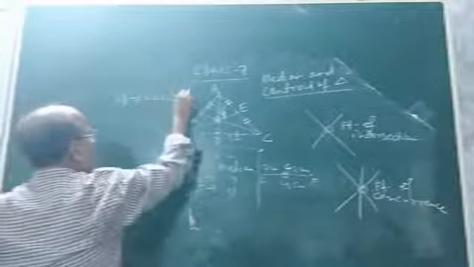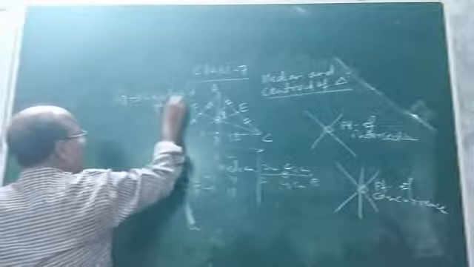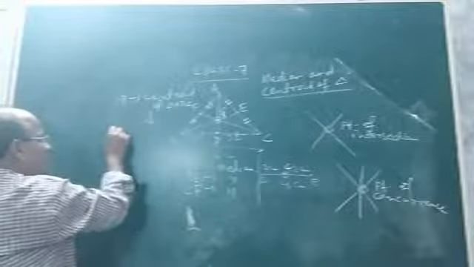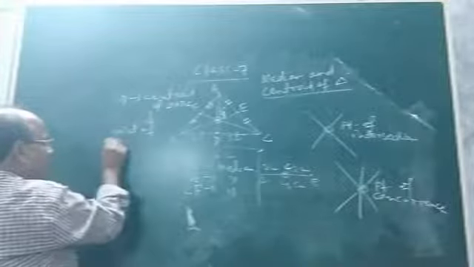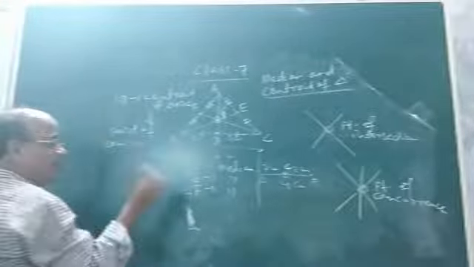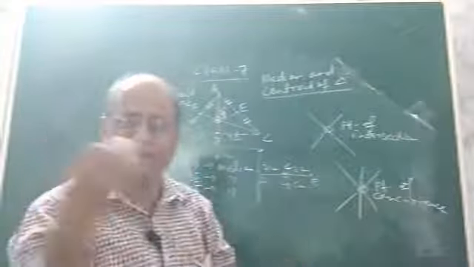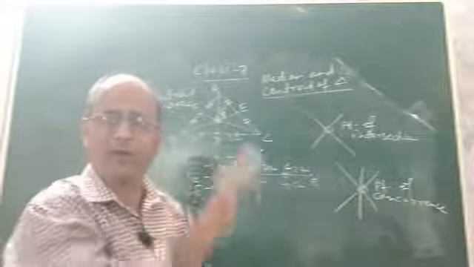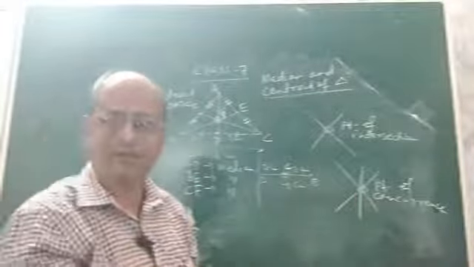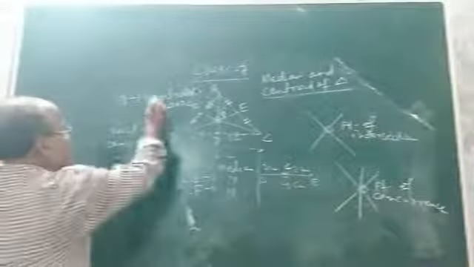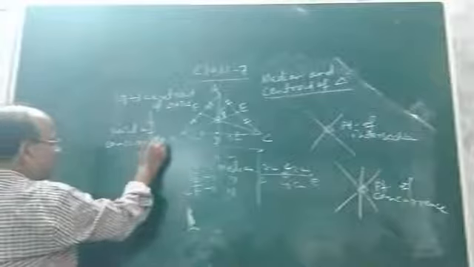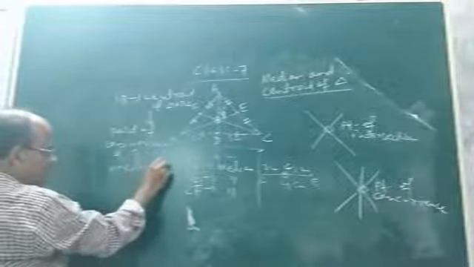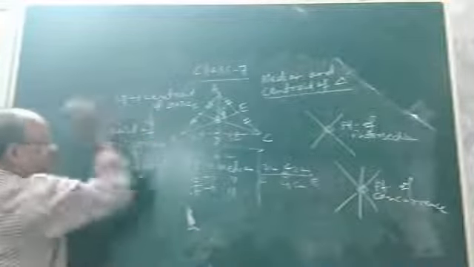So why is it called the centroid? Centroid of triangle ABC. So what is centroid? It is the point of concurrence. I told you what is point of concurrence. What are concurrent lines? 3 or more lines, if they pass through one point, they are called concurrent lines. The point through which 3 or more lines pass is known as the point of concurrence. So centroid is nothing but the point of concurrence of 3 medians of a triangle. This is the definition of centroid.